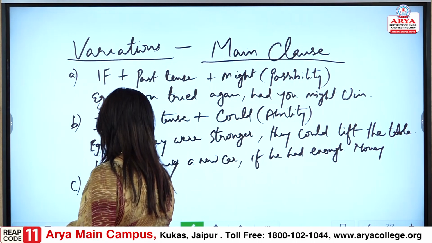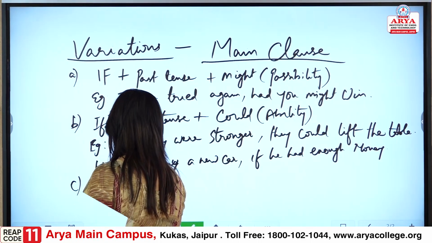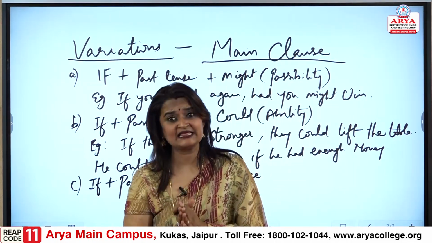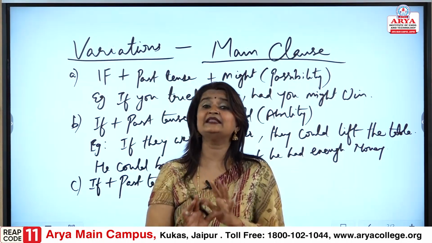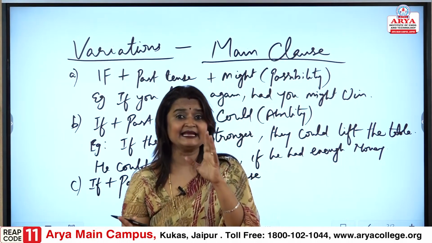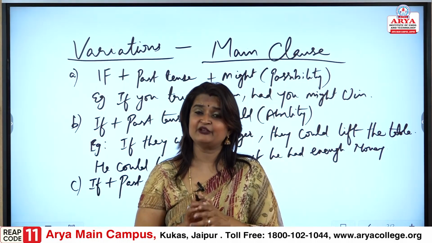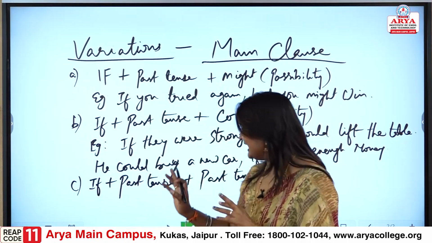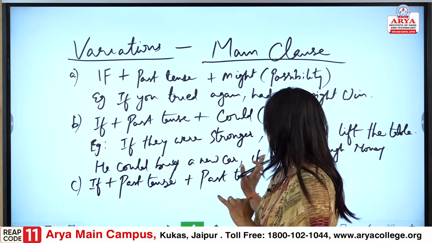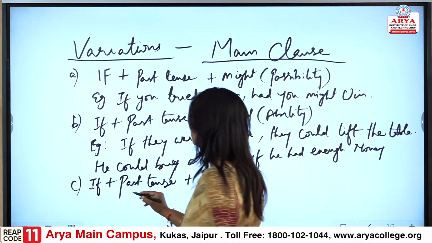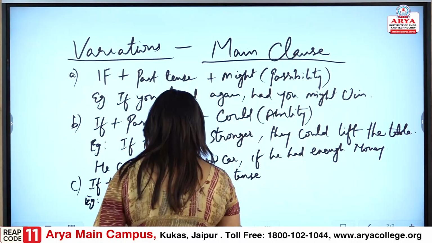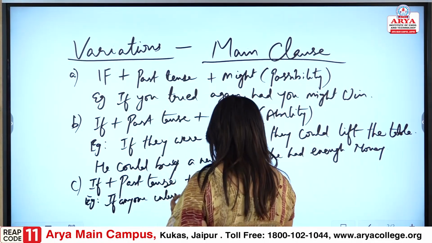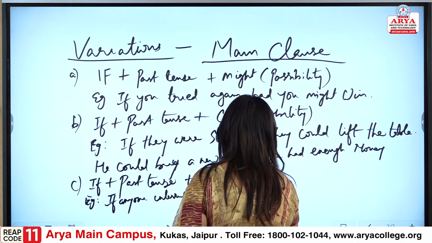if plus past tense plus past tense. We need to understand this very well so that there is no confusion. Like in type 1, when we saw it was if plus present tense plus present tense, now we are coming to if plus past tense plus past tense. Let me give you an example for this. If anyone interrupted him, he got angry.